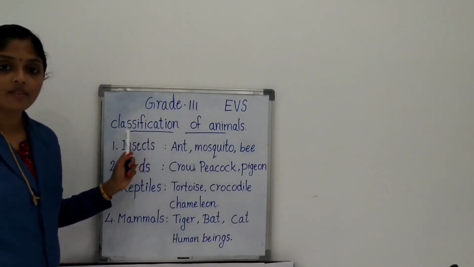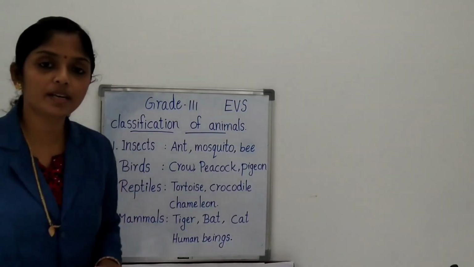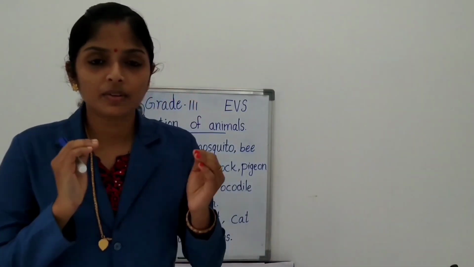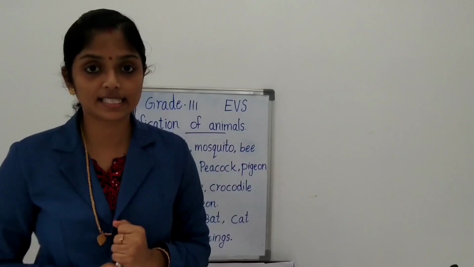Insects. First one is insects. Insects means small animals with 3 parts of body. Very small creatures with 3 parts of body are known as insects. They have 2 antennas on their head.